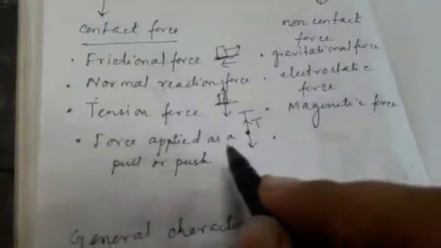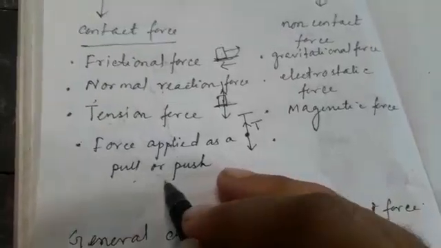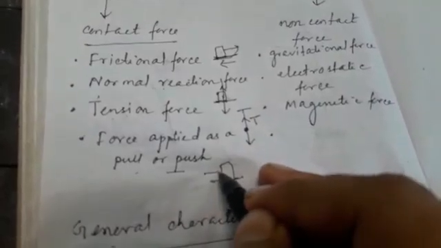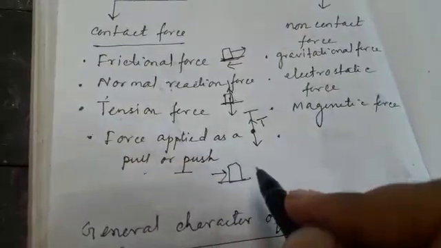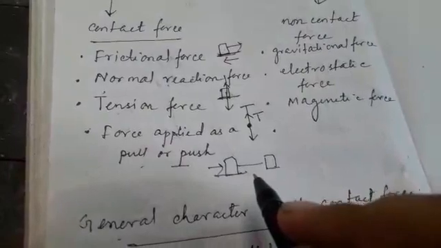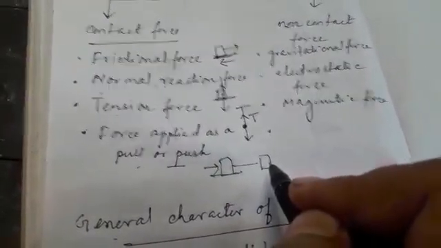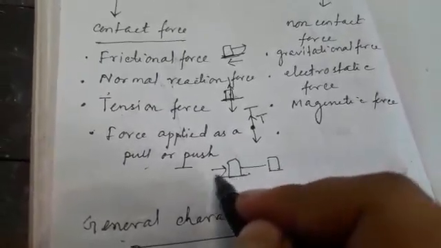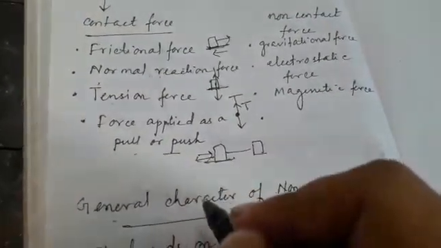Similarly, another example is the force applied as a push or pull. Suppose a body is on a surface. Now by applying some force, meaning by having contact with the body and giving force, the body is going to displace. So force is also that physical agent which causes a push, meaning it displaces the body by actual contact with the help of force, as well as if you want to pull it by giving some force, it will come in the desired direction.